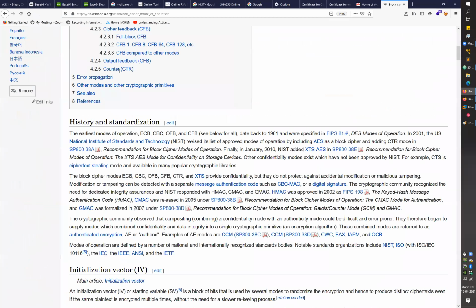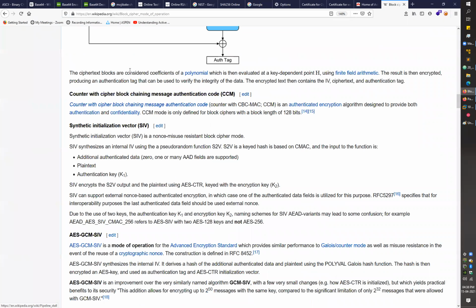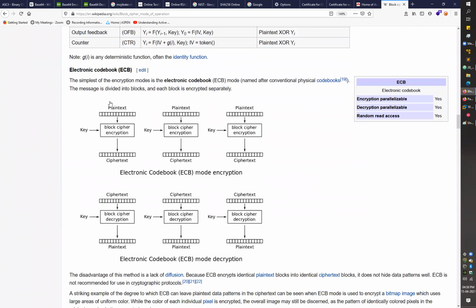If we just start with the ECB, ECB is the simplest mode of operation where you just give it some input as plain text. You have to provide some keys for the encryption, and it will use your key and your plain text, perform some encryption, and give you the output. This is the first block, where you provide the plain text and the key, then your system performs the encryption and gives you the output. This is just the ECB. We call it electronic code book.